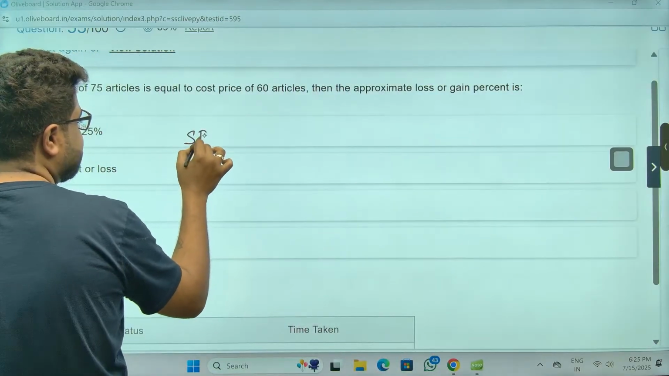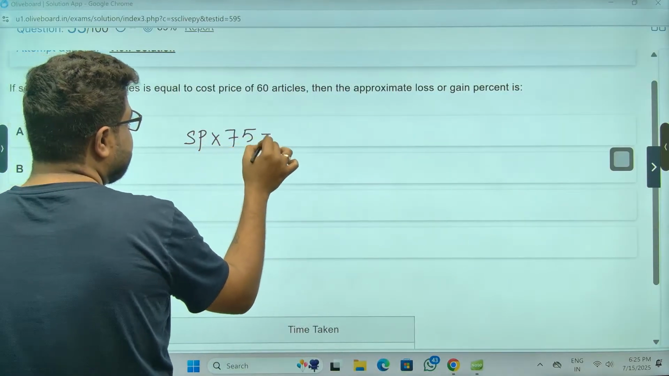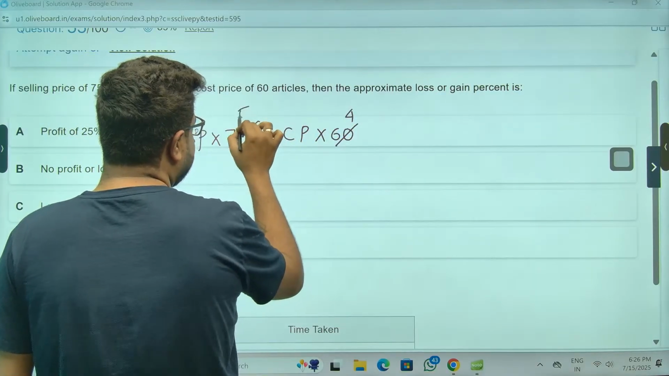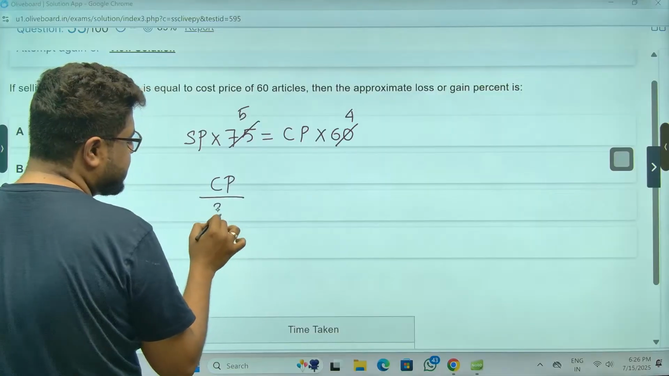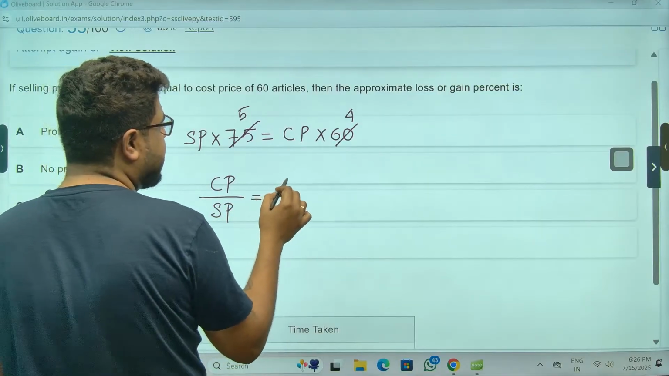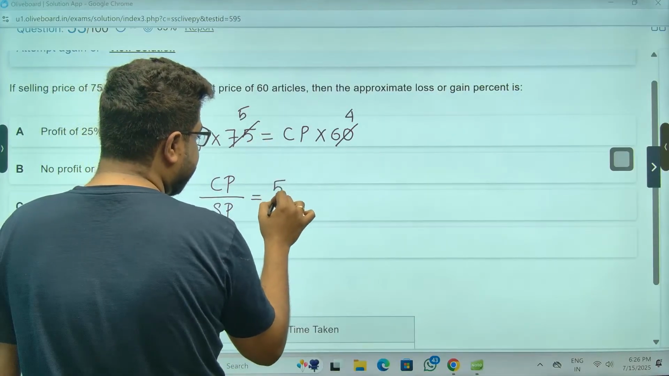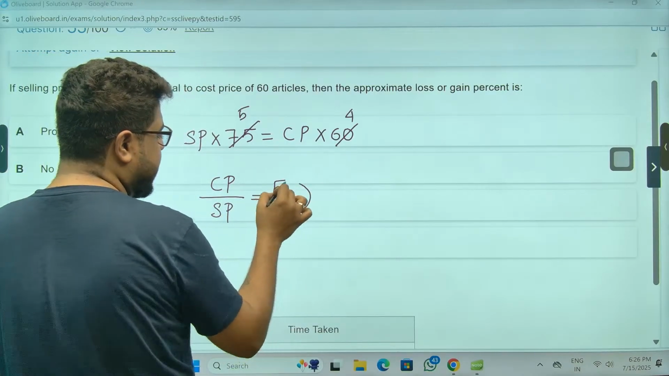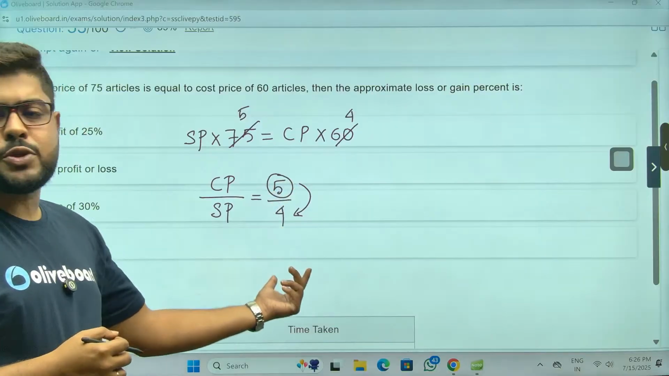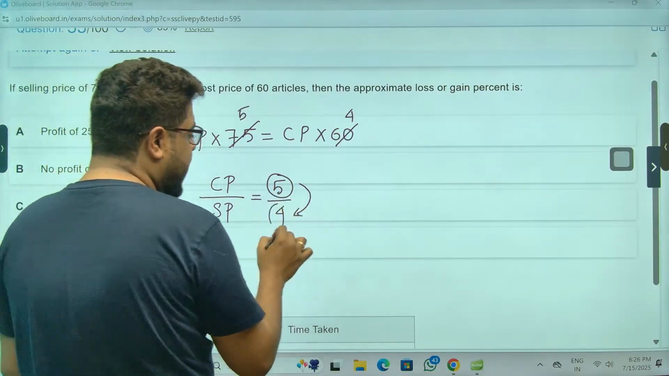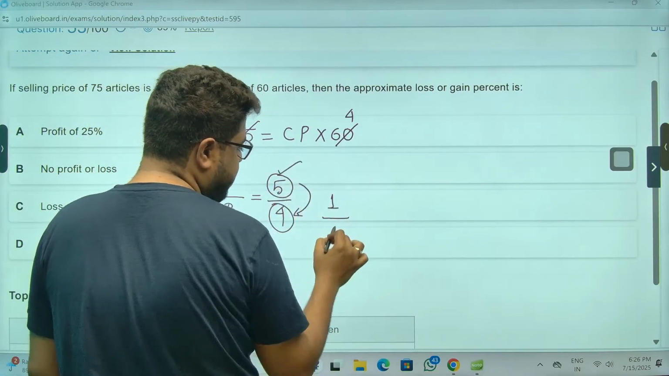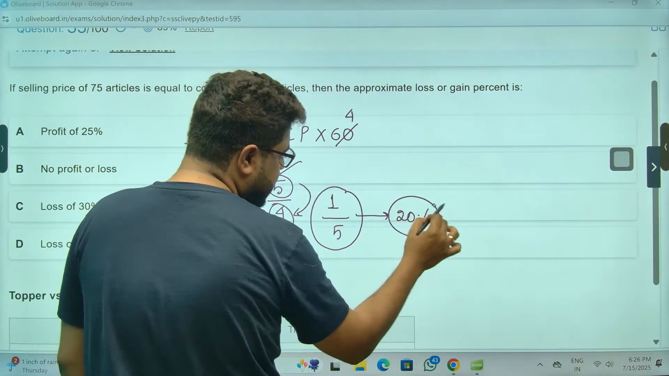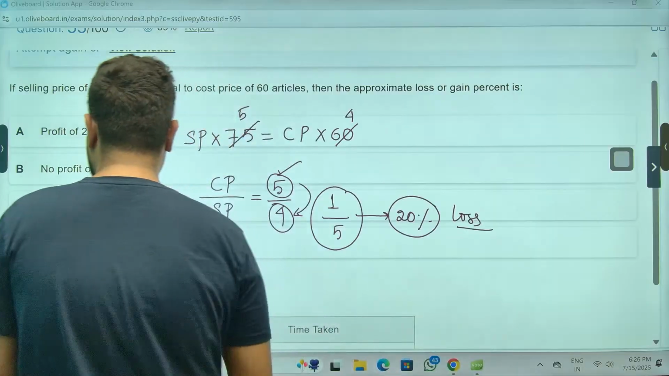SP of 75 articles. CP of 60 articles. 15 fours, 15 fives. So I told you, always figure out the CP/SP ratio. Nothing will be better than that. CP by SP is 5 by 4. Meaning there is a loss, sir. Loss of how much? A thing worth 5 rupees, bought it for 5, sold it for 4. Loss of 1 rupee, sir, out of CP of 5 rupees. That is 20%, sir.